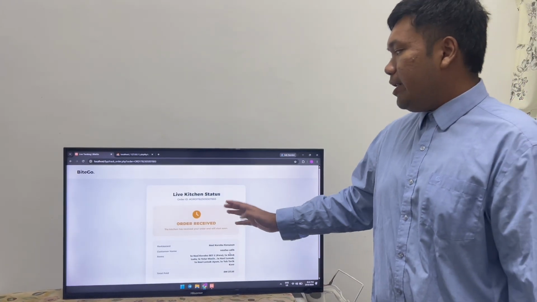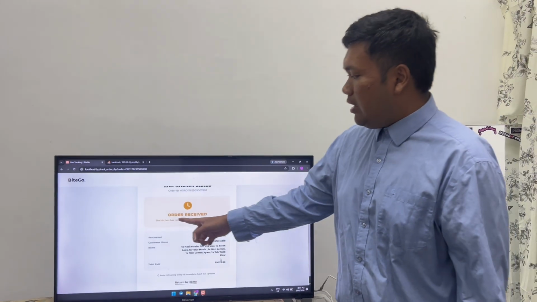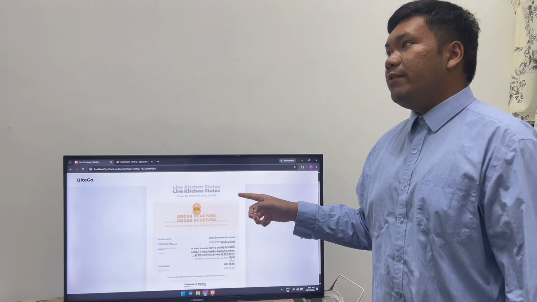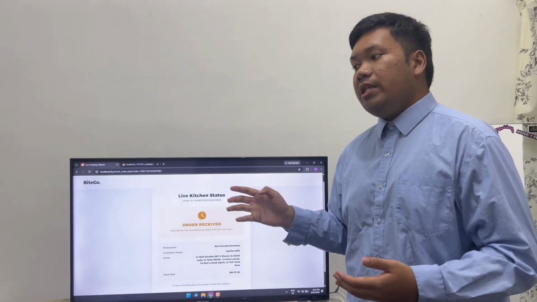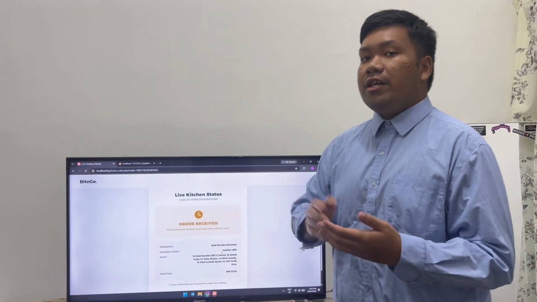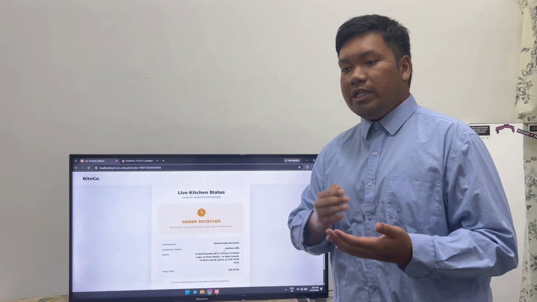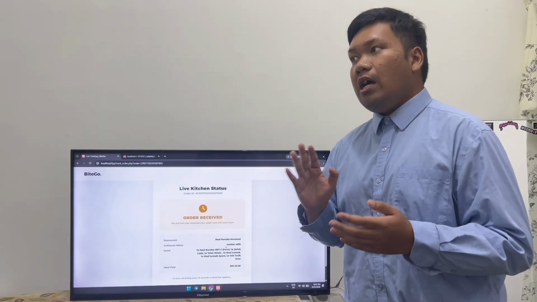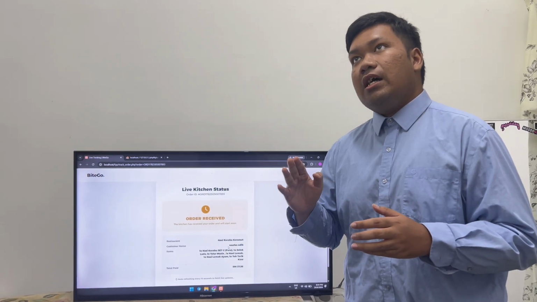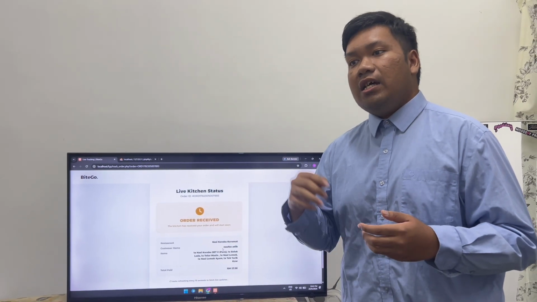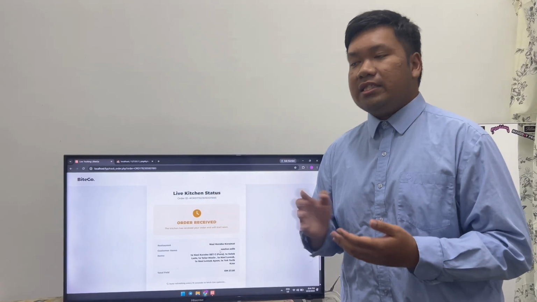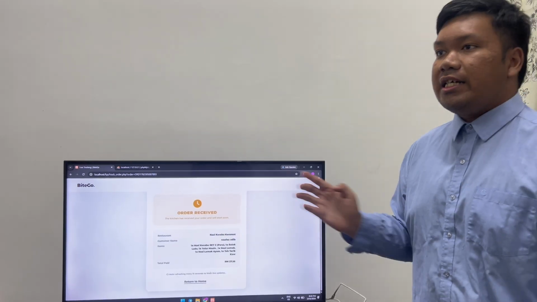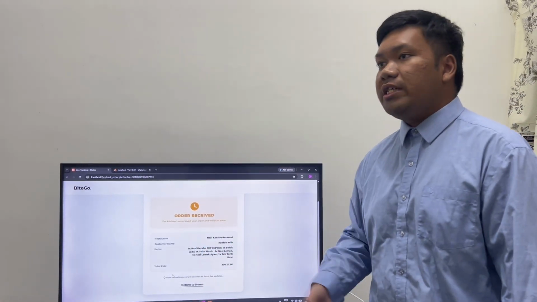So if they log in, they will see order is received, or it will change from the vendor section. That the vendor will change if the order is received, order is making, but the customer that log in with us can see, but the guest cannot. So the guest only see that their order is received.